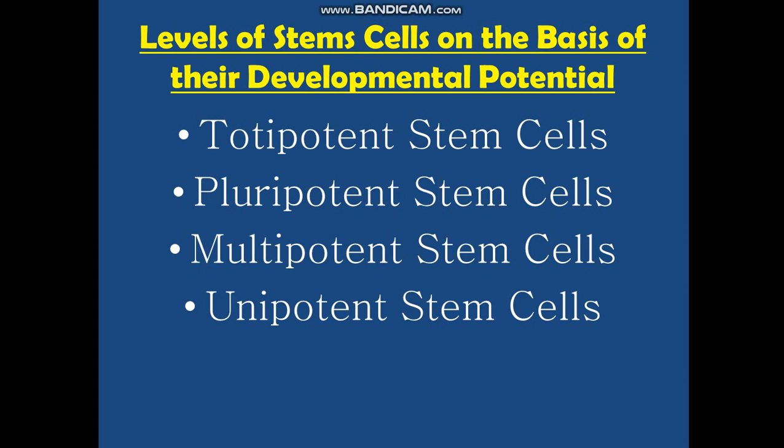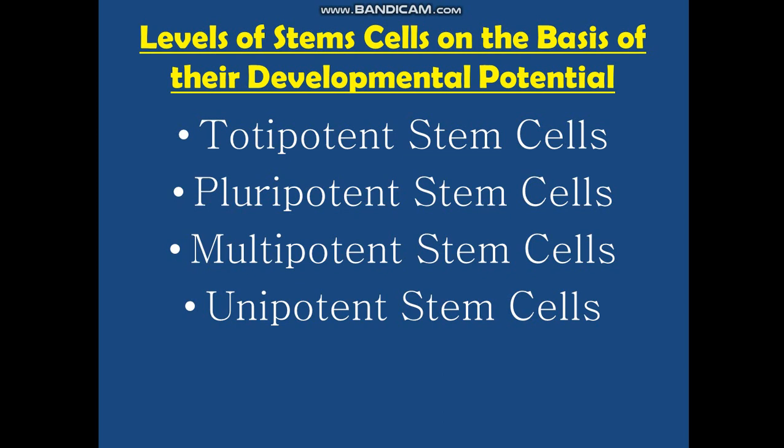So that is unipotent cell. So there is a slight difference between multipotent and unipotent. You understand? Multipotent is the hematopoietic, which can give rise to different types of blood cells. But when we talk about RBC stem cells, they will give rise to only RBC cells. So RBC stem cells are unipotent, but hematopoietic stem cells are multipotent.